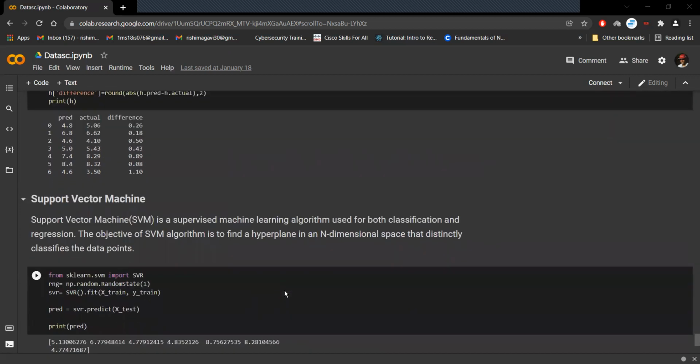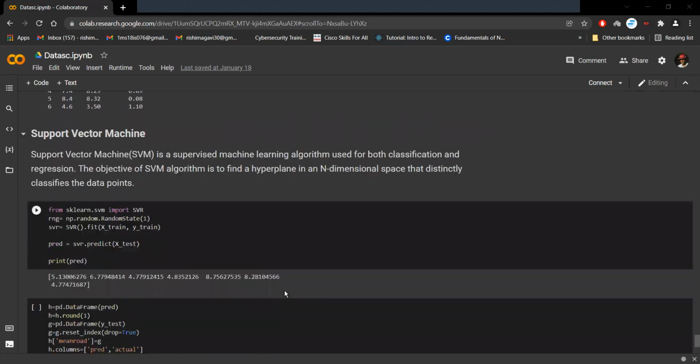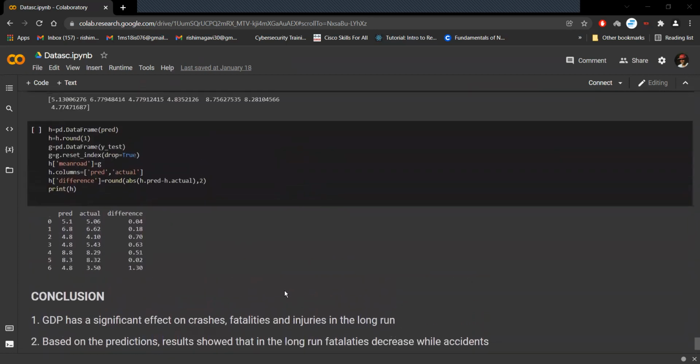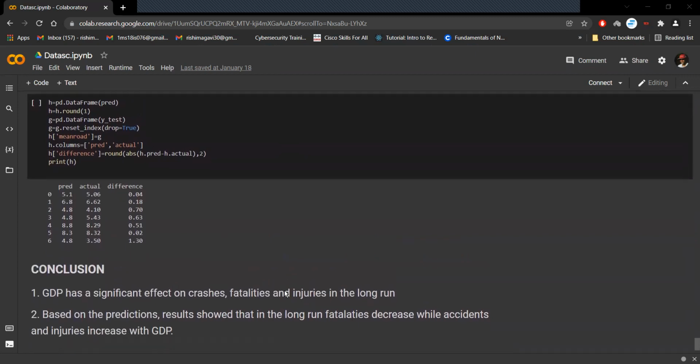To confirm the same, we used a support vector machine model as well, which upholds the same prediction, hence concluding that the GDP has a significant effect on accidents, fatalities, and injuries in the long run. Based on the predictions, results showed that in the long run, fatalities decrease while accidents and injuries increase with GDP.